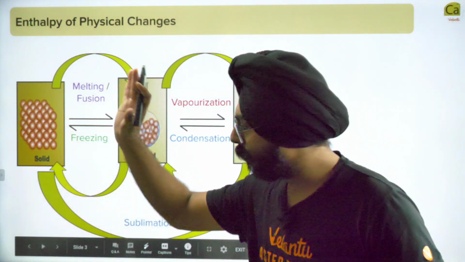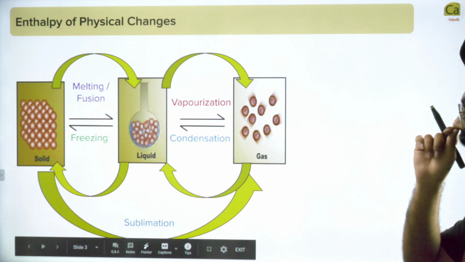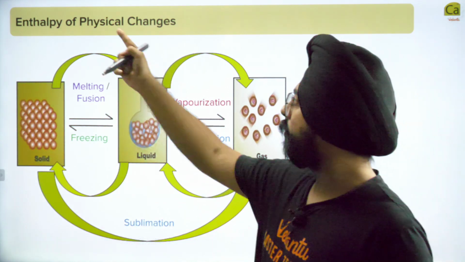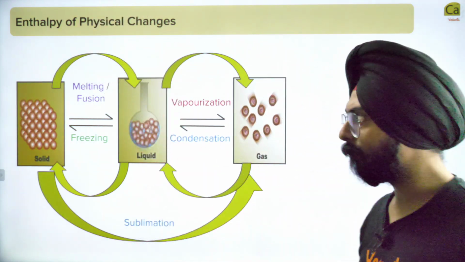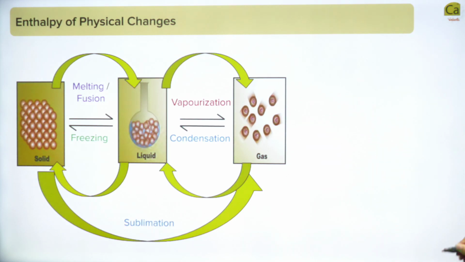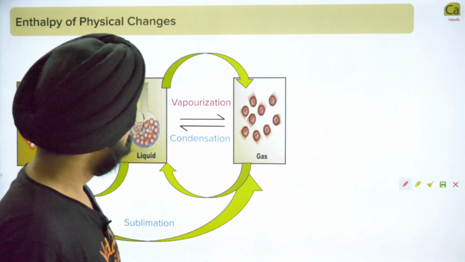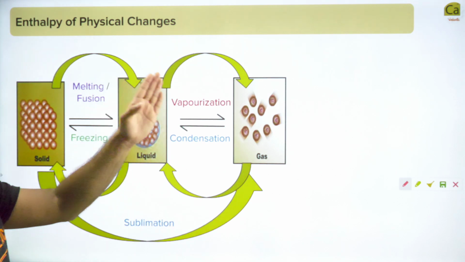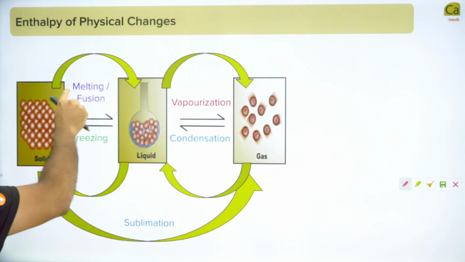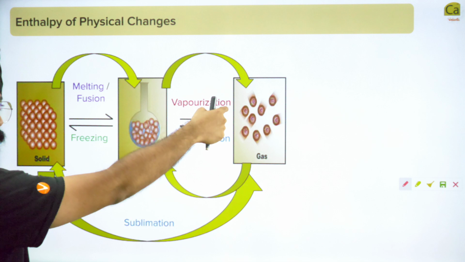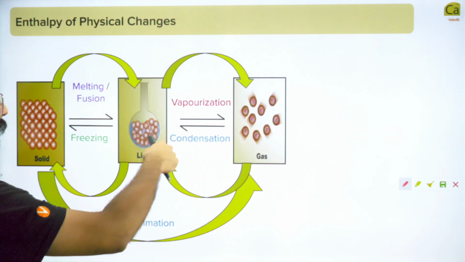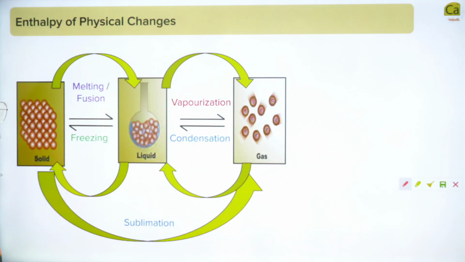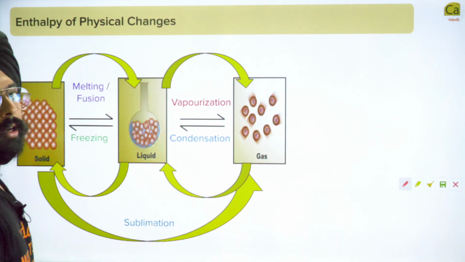So let's go into the first type of enthalpy that we will define. That is the enthalpy of different physical changes. All of them have been mentioned over here. Solid can go to liquid to gas. Solid goes to liquid by melting or fusion. Liquid goes to gas by vaporization. Gas becomes liquid by condensation. Liquid becomes a solid by freezing. And if there is a direct transfer from solid to gas, it is called sublimation.